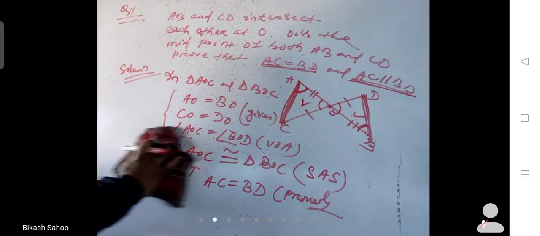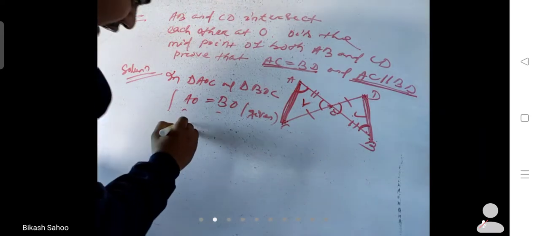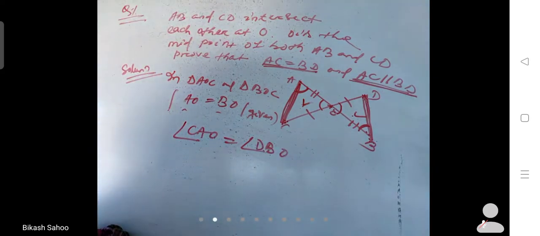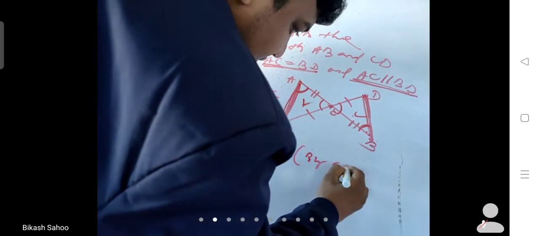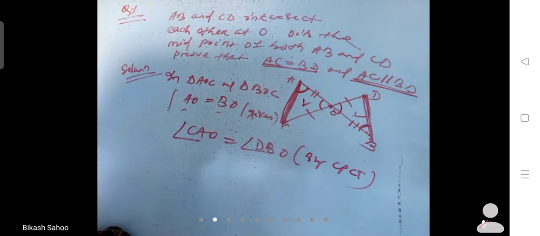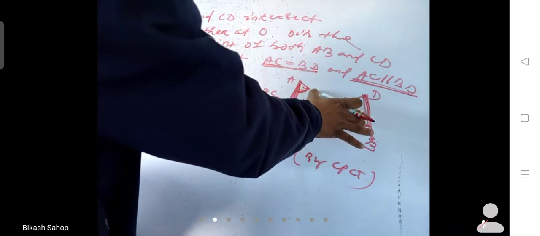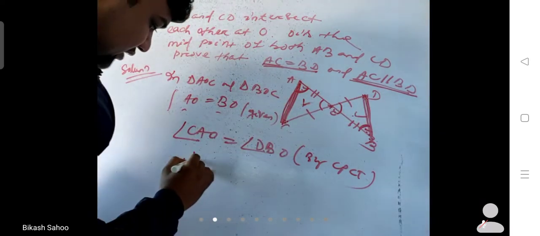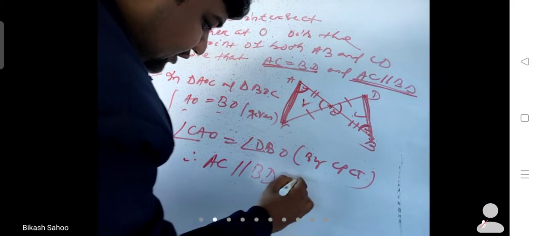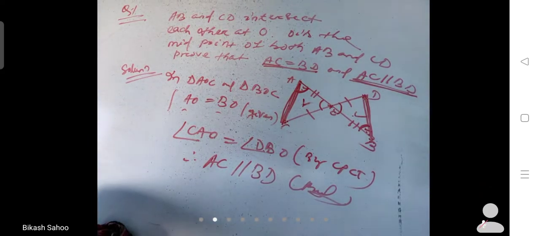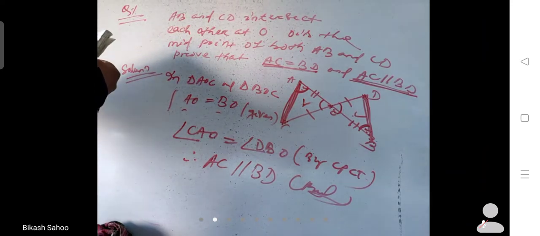Okay. So next you write that angle CAO is equal to angle DBO. It is also by CPCT, because the two triangles are congruent, so corresponding parts are equal. So these two angles are equal. So when these two alternate angles are equal, we have to write that AC line is parallel to BD line. The second one is proved. Okay. Yes or no? Understand this question?